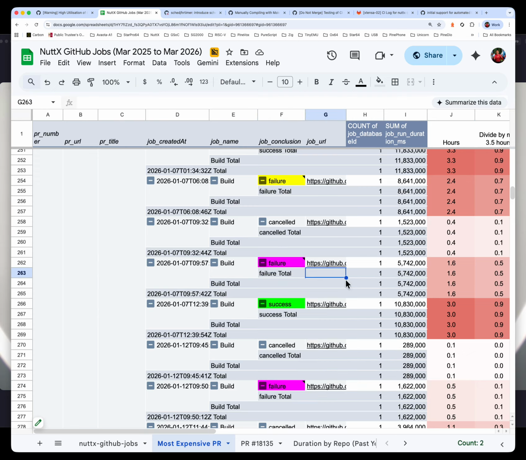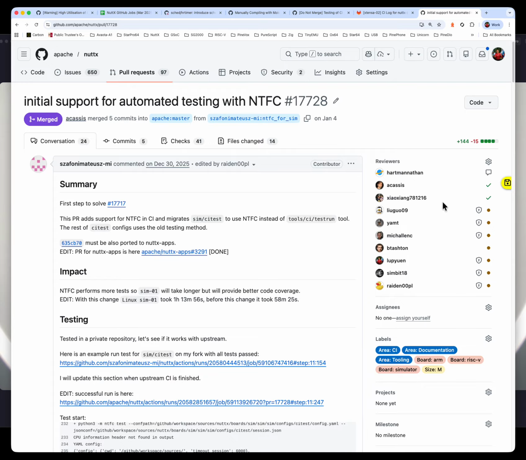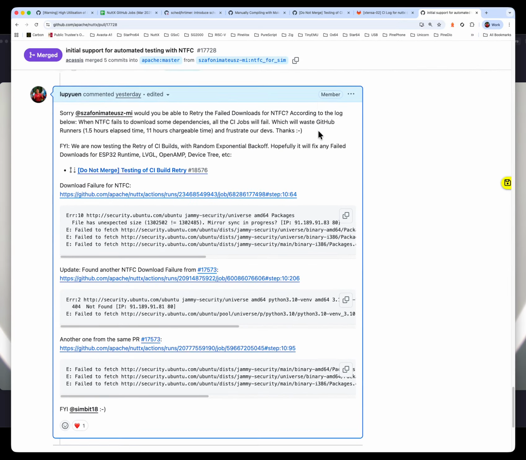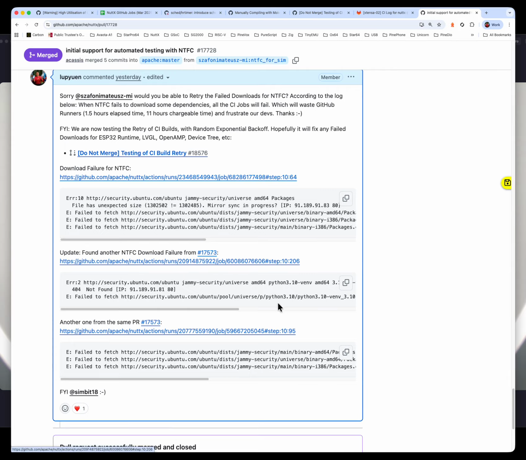Well, I flagged these errors out in a comment. Under this PR for initial support for automation testing for NTFC, I have raised a comment here that we need to implement the retry with random exponential backoff. These are the two examples that we saw earlier on. This is yet another example that we found that has the failed downloads.